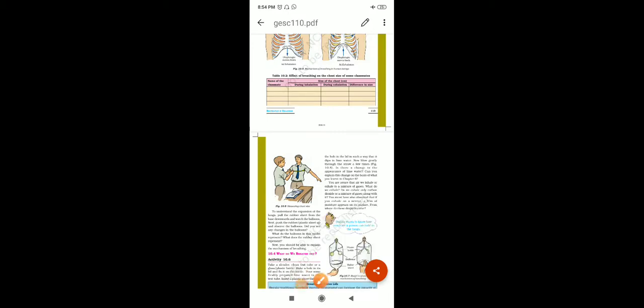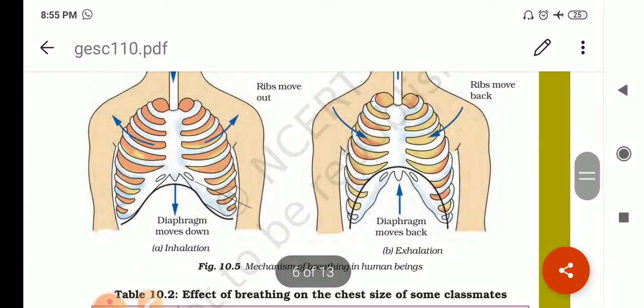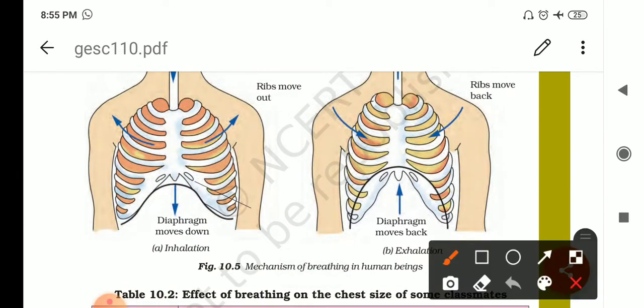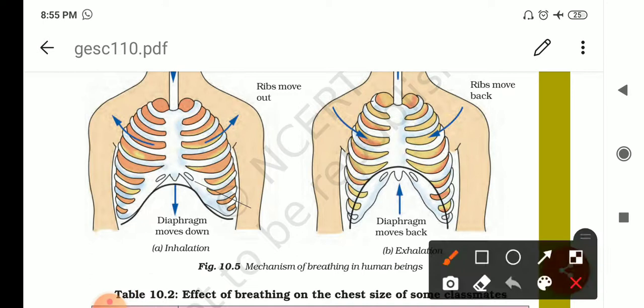During inhalation, the diaphragm moves downward. Now see, this is a rubber sheet-like structure. It is a very flexible structure. And when it moves down, the ribs will move outward. Okay? What will happen? Now see, when this comes down, obviously the